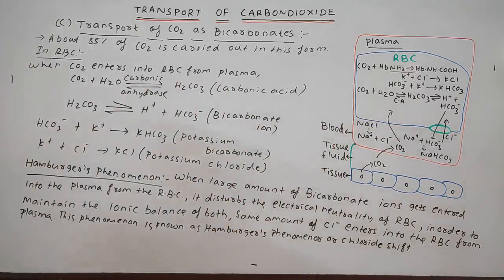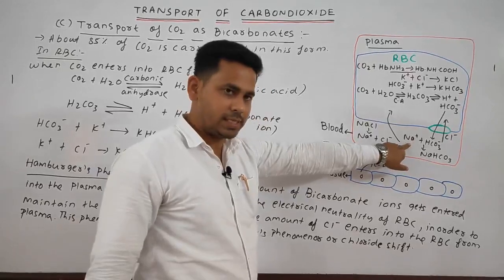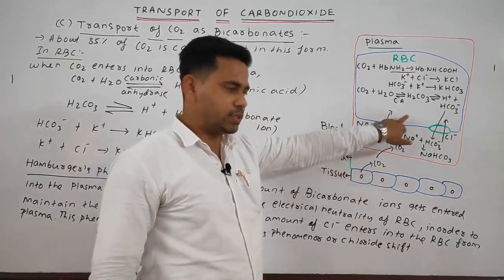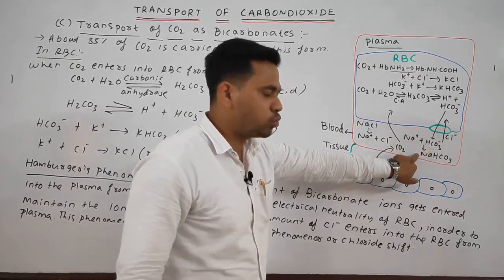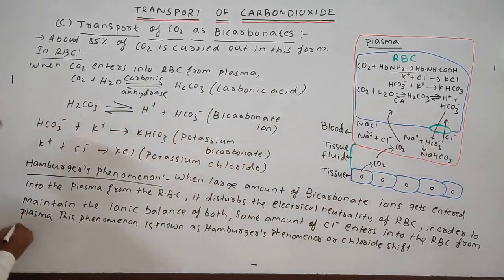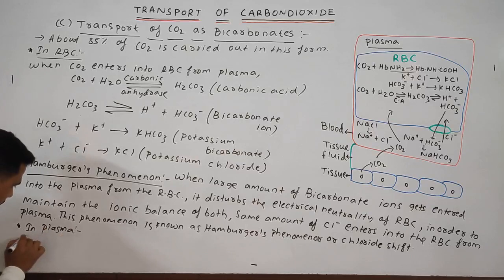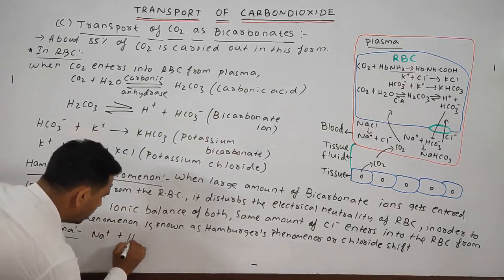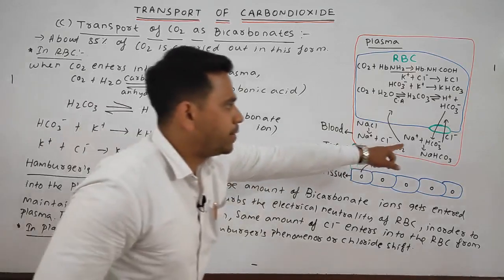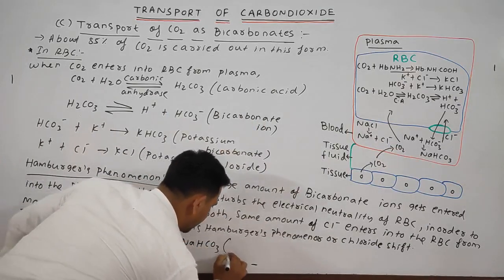Lastly, one point only: what happens in the plasma? Obviously chlorine is going inside, and the sodium that is present combines with the bicarbonate ion to form sodium bicarbonate.